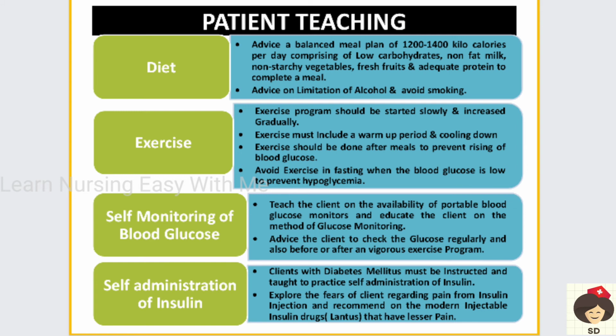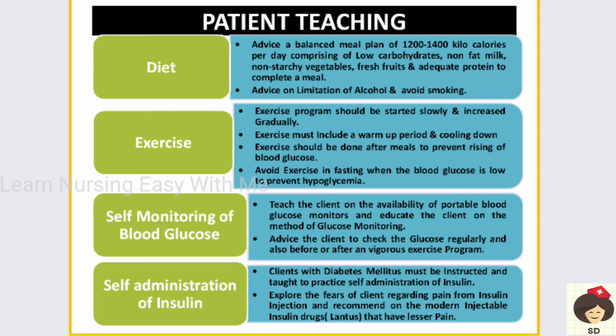So that should be low carbohydrate, non-fat milk, non-starchy vegetables, fresh fruit and adequate protein. This all should be included to complete a meal. And strictly tell the patient to avoid smoking and to limit alcohol, because nowadays most people are addicted to alcohol. And also there is alcohol withdrawal syndrome. So you cannot tell the patient to completely stop alcohol, but he can limit it and gradually slow down and stop the alcohol. And next is the exercise program.